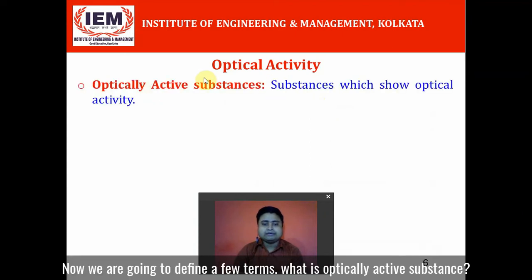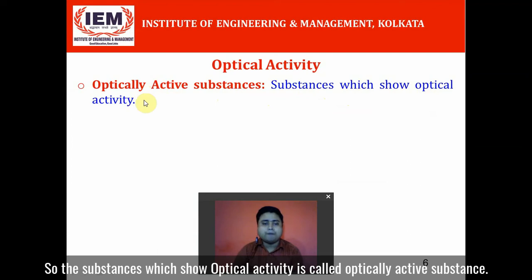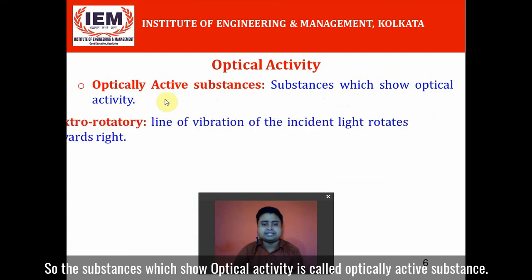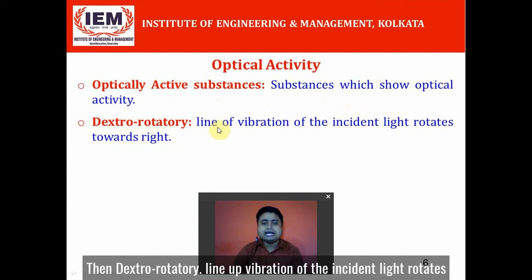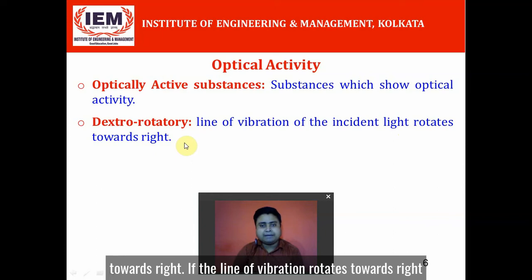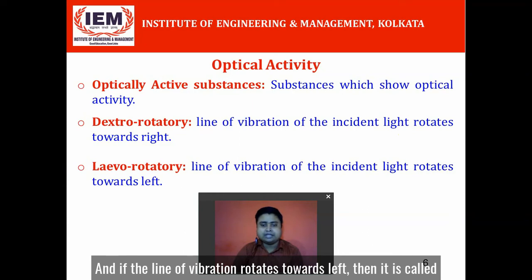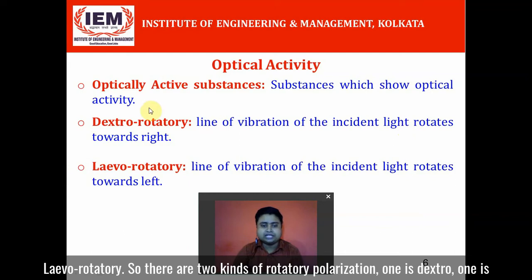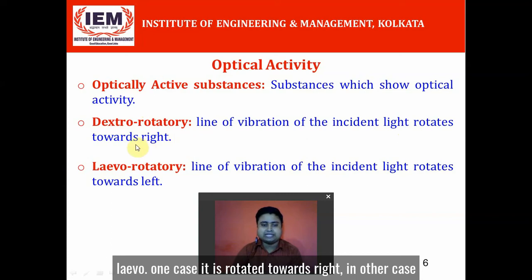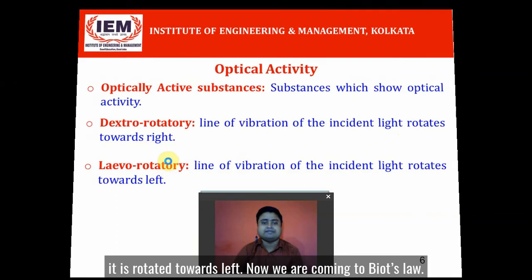Now we are going to define a few terms. What is an optically active substance? The substances which show optical activity are called optically active substances. Then dextrorotatory: if the line of vibration of the incident light rotates towards the right, it is called dextrorotatory. And if the line of vibration rotates towards the left, then it is called levorotatory. So there are two kinds of rotatory polarization, one is dextro, one is levo. In one case it rotates towards the right, in the other case it rotates towards the left.